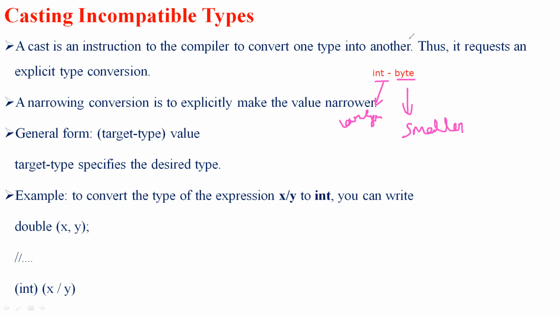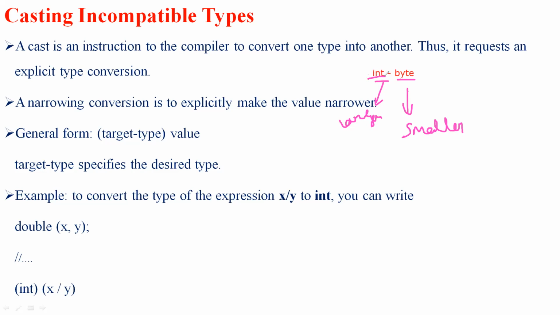So the conversion is not possible. Int and byte are compatible, but the condition it doesn't satisfy is that the destination does not have a larger range than the source.